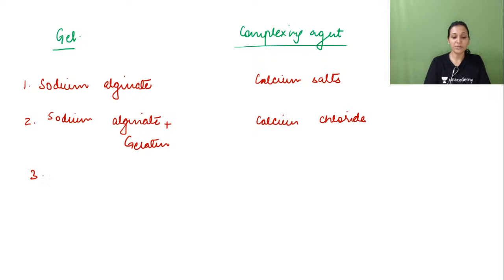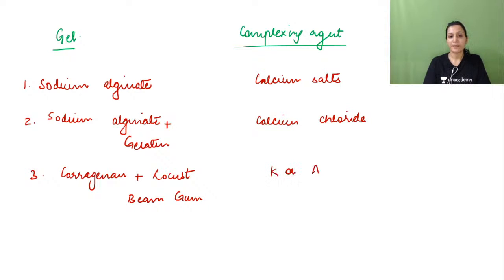After that, the third one is carrageenan plus locust bean gum. The complexing agent in this case will be potassium or ammonium chloride.